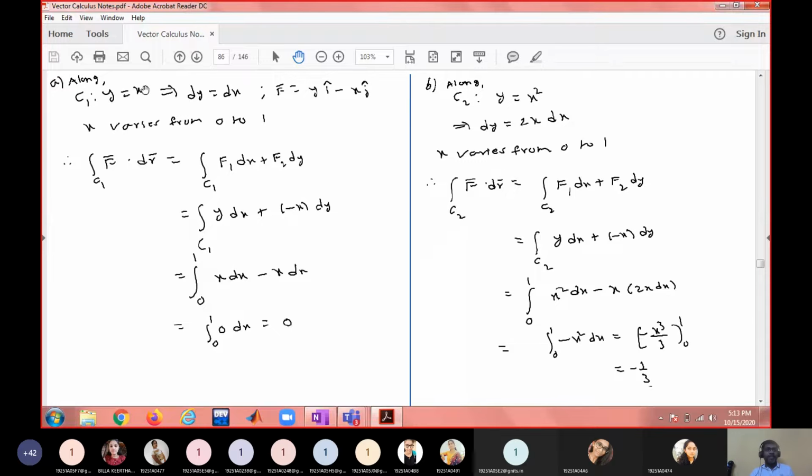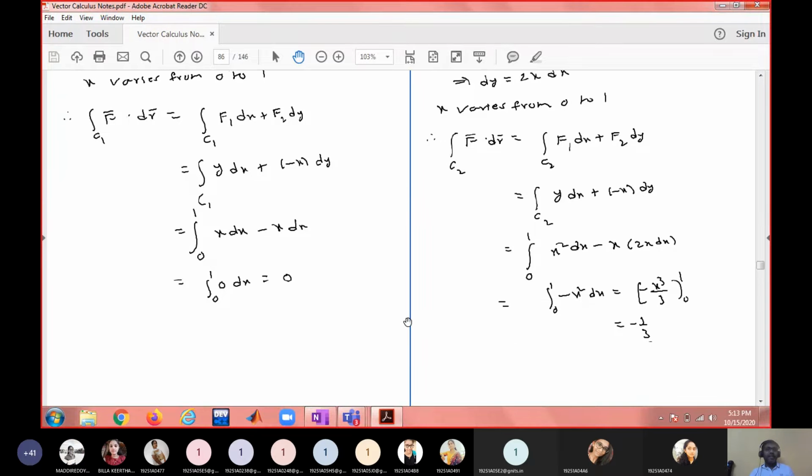In a similar way, instead of C1, I took C2. C2 is nothing but y equal to x square. Y equal to x square means dy equal to 2x dx. Again, x is varying from 0 to 1. F1 dx plus F2 dy is this one. I replaced y with x square. What is dy? 2x dx. See, dy is 2x dx. So everything is in terms of x, x limits from 0 to 1. Integrate, you will get this value.